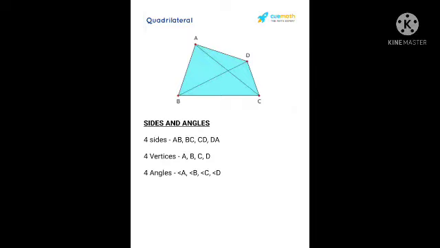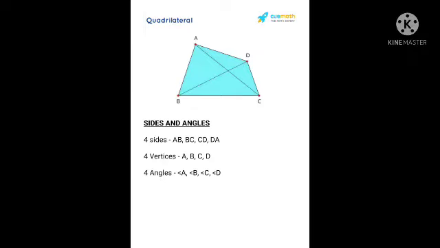Now, which are the adjacent sides? What do you mean by adjacent sides of a quadrilateral? The 2 sides of a quadrilateral which have a common vertex are called adjacent sides. If you consider vertex A, then for vertex A, AB and AD are the adjacent sides. For vertex B, BA and BC are the adjacent sides. For vertex C, CB and CD are the adjacent sides. And for vertex D, DA and DC are the adjacent sides.